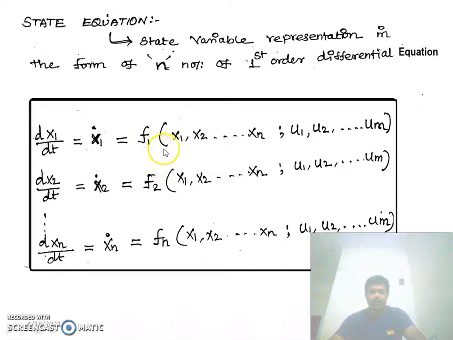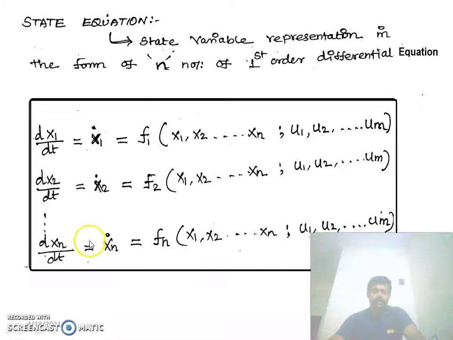equal to f1 of x1, x2 up to xn comma u1, u2 up to um. dx2 by dt is nothing but the derivative of x2, that is x2 dot, is equal to f2 of x1, x2 up to xn comma u1, u2 up to um.